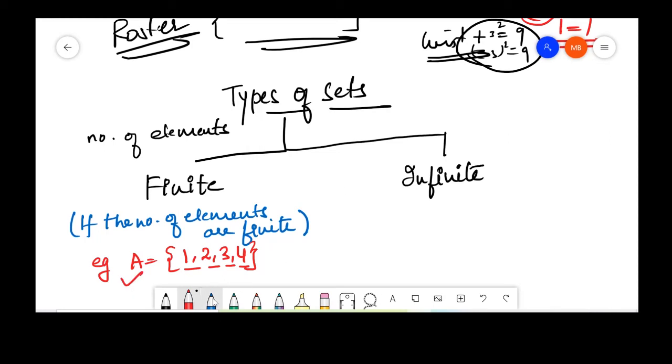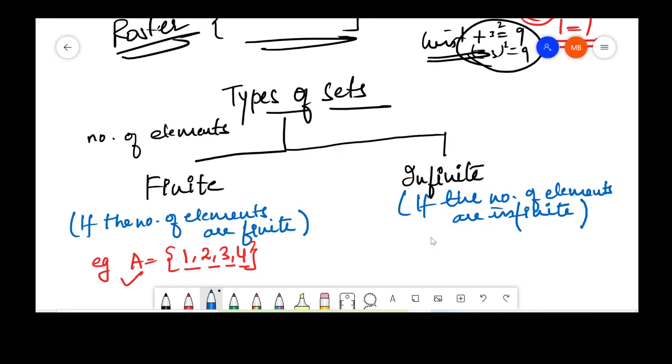Talking about an infinite set, if the number of elements are infinite, that set will be called an infinite set. Say for example, let us take set B, and I write set B as 1, 2, 3, 4, and it goes on and on.